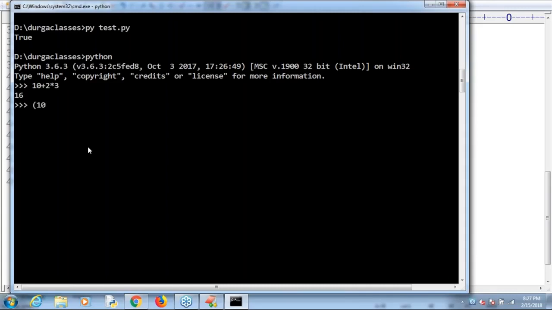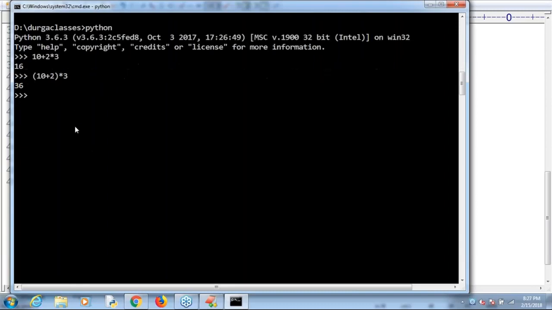Now I'm taking 10 plus 2 into 3, the same thing, just using parentheses. Can you spell out what the answer is now? 36 is the answer. I hope you can see it. 36 itself is the answer. The reason for that is very simple.